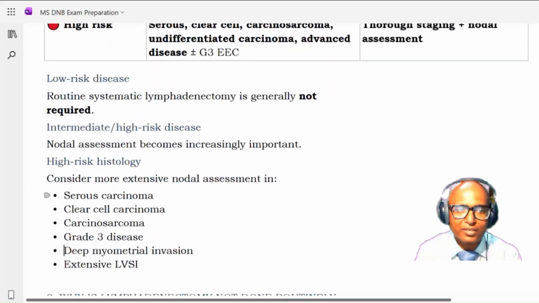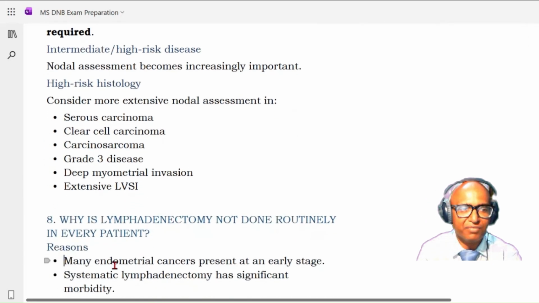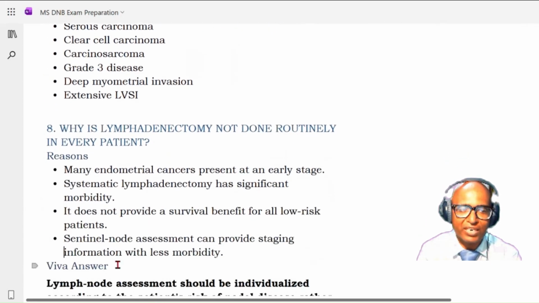Okay, so low risk. Here, routine systematic lymphadenectomy is generally not required. In intermediate or intermediate high risk disease, nodal assessment becomes increasingly important, while in high risk histology, consider more extensive nodal assessments, such as serous carcinoma, clear cell carcinoma, carcinosarcoma, grade 3 disease, deep myometrial invasion, and extensive LVSI. We will go for extensive lymphadenectomy.